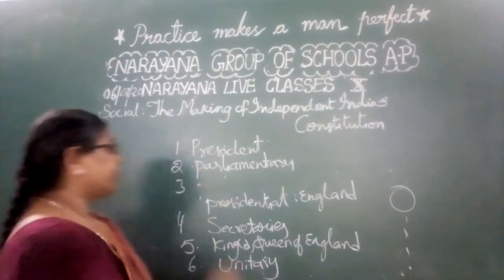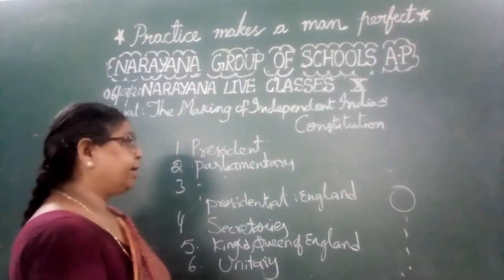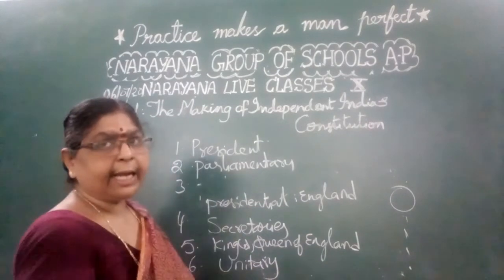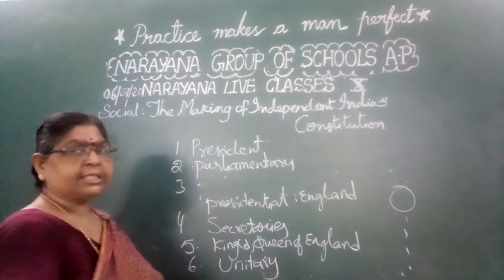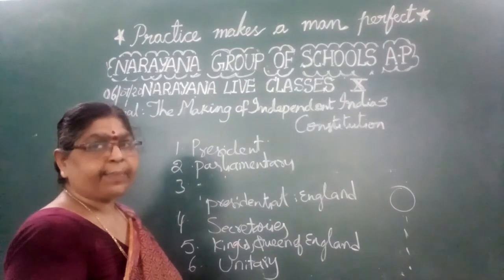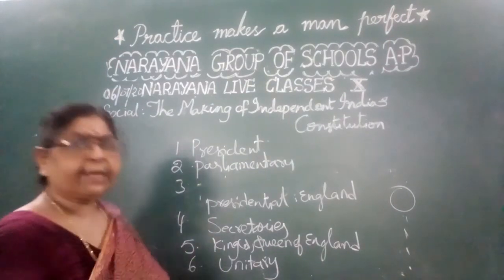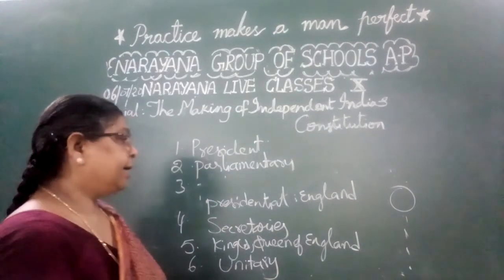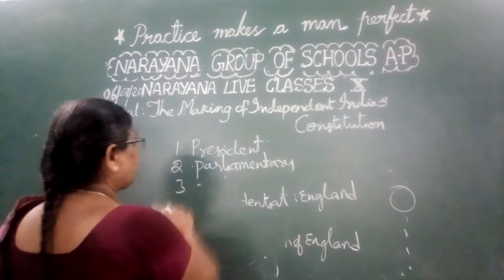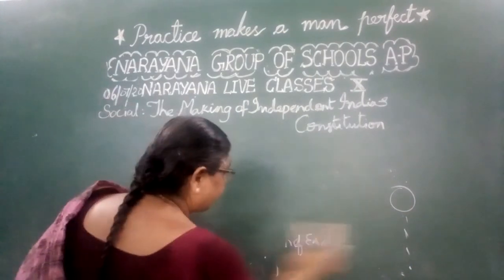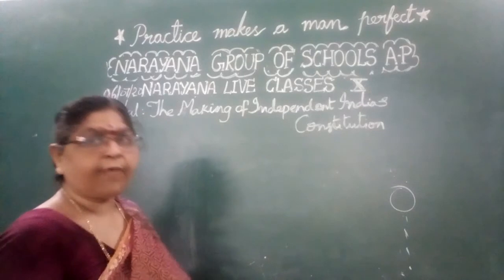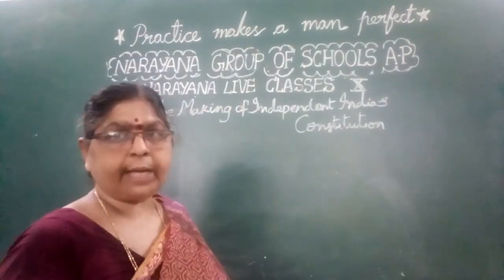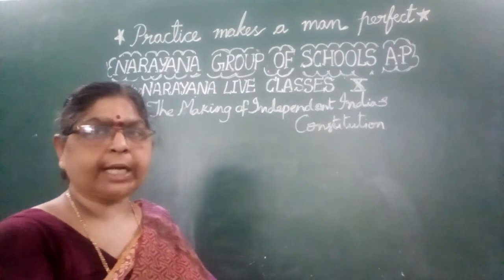So children, the first one, the President is the head of our Indian Union. We have adopted the parliamentary system of government. Presidential system in England is a mismatch. The secretaries in charge of different departments advise the President of America, and the powers of the President of India are the same as those of the King or Queen of England. All the powers are concentrated in the hands of the central government, and there is no subsidiary sovereign polity. This is the feature of the unitary form of constitution, right children?